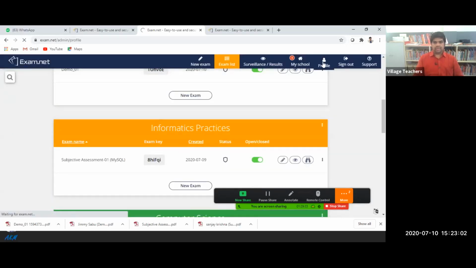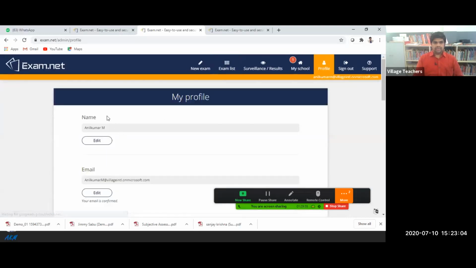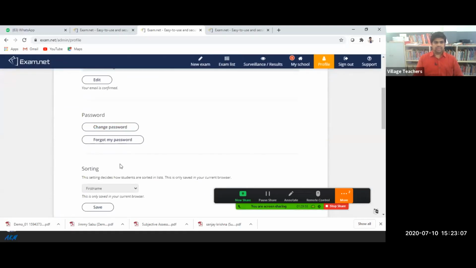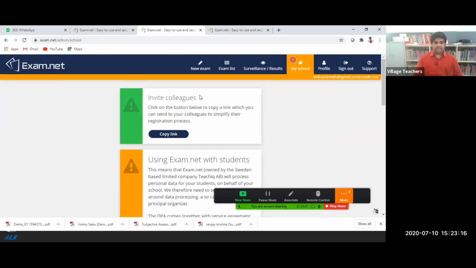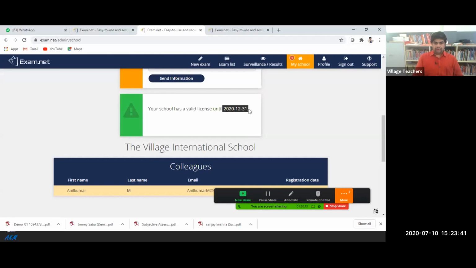And the profile, nothing is there. So only the name and email, password, sorting by first name and last name, that's it. Nothing is there. And the school invite colleagues. So when I copy this link, I will send this link through WhatsApp. So you can just click on that link and you can provide your mail address and the corresponding details. The school name will be there automatically. So once you create, all colleagues will come under the same category and we can communicate with each other. That's the advantage. We got the license till 31st of December. So that is also an advantage.